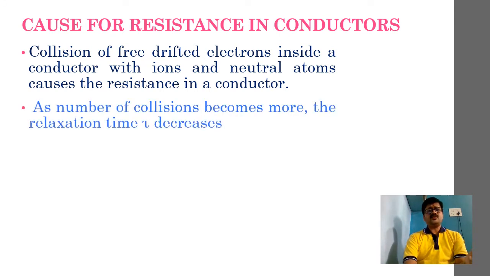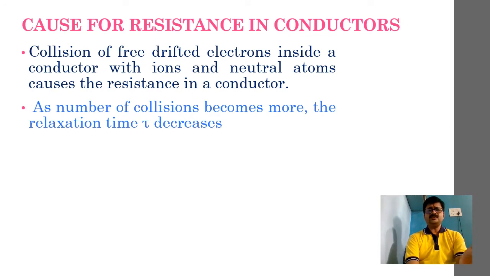So hence, according to this concept, we should also recall our second session. There I told you that whenever the number of collisions increases, the relaxation time becomes what? Small. Is it not? Because if there is more frequent collision, the frequency of collision is high. Whenever there is a higher frequency of collision, the relaxation time, or the time interval between two successive collisions, will become small.